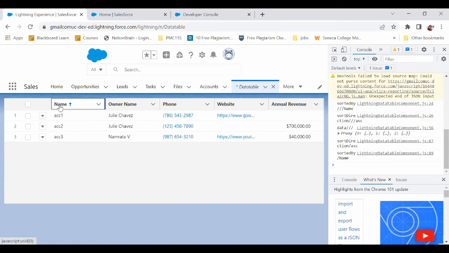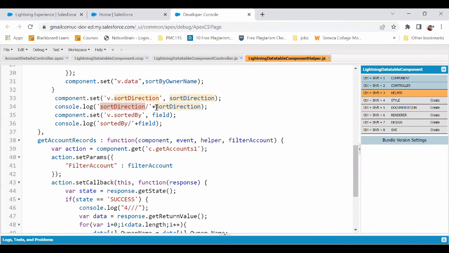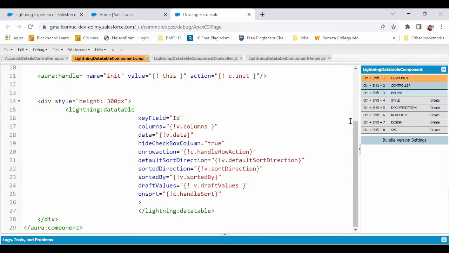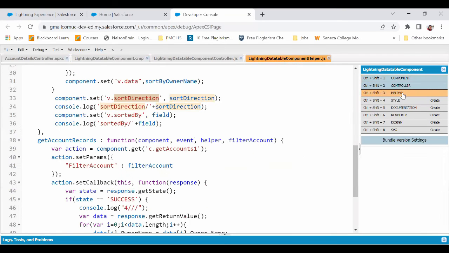So here I sorted by ascending order, and you will see it is sorted by name in ascending order. After the sorting, we had written the sort direction with a single slash and the current direction name, which we are storing in sort direction. This v.sort direction is what we are using in sorted direction, so it shows the current direction by which it is sorted. Currently ascending is stored, and sorted by is the field with which it is sorted. So currently it is name, because in the sorted by we have the name field.